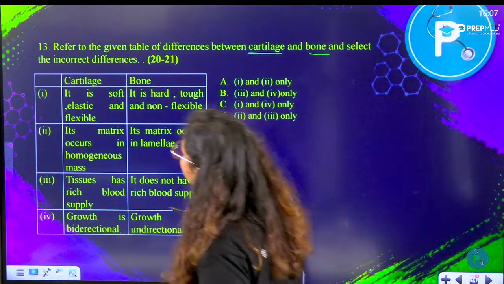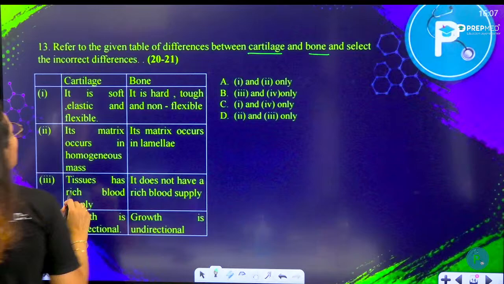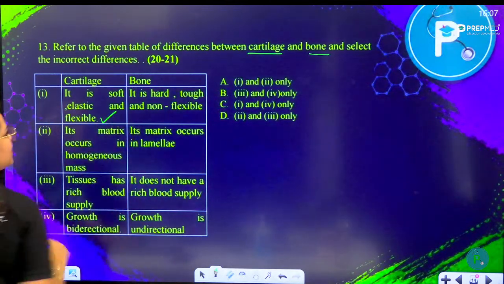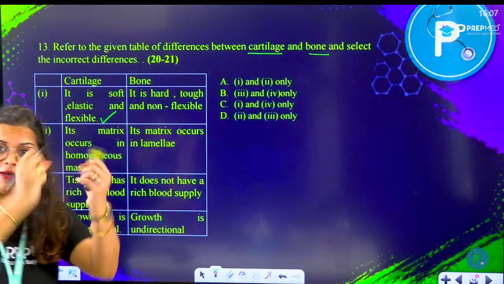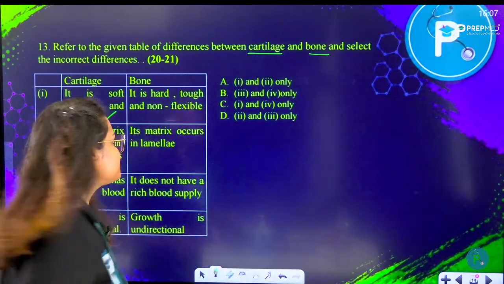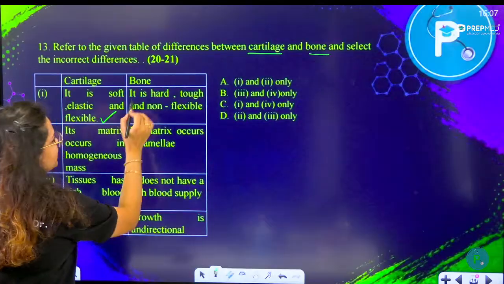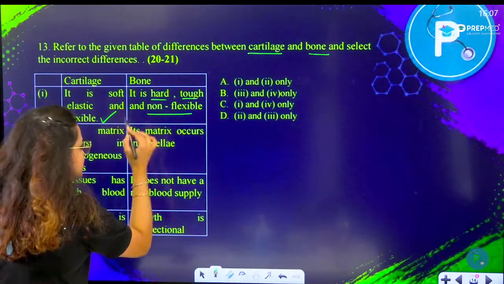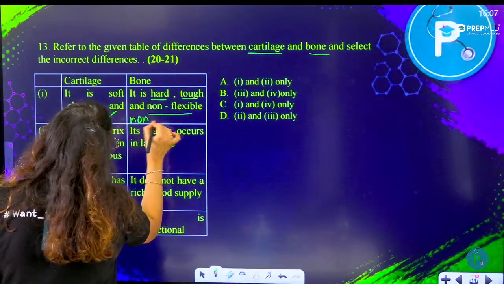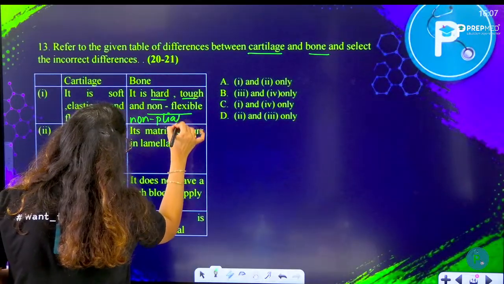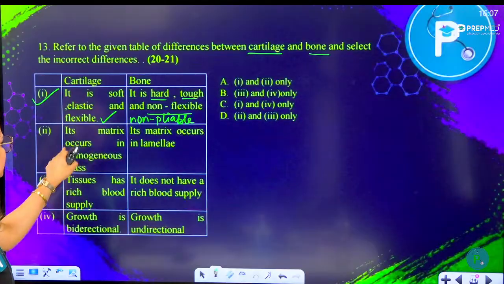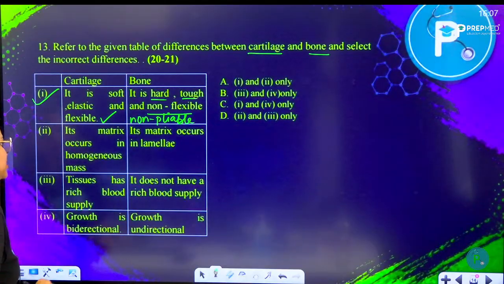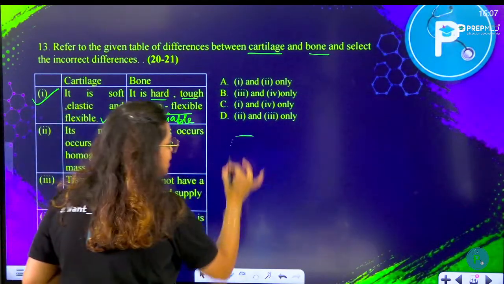Let's see, cartilage, it is soft, elastic and flexible. Absolutely right. Yes, cartilages are soft, they are elastic because they are flexible, bendable. Followed by bone, it is hard, tough and non-flexible. Yes, they are non-pliable, absolutely correct. Non-pliable means they can't be bent so easily. So this is right. Cartilage occurs in a homogeneous matrix.